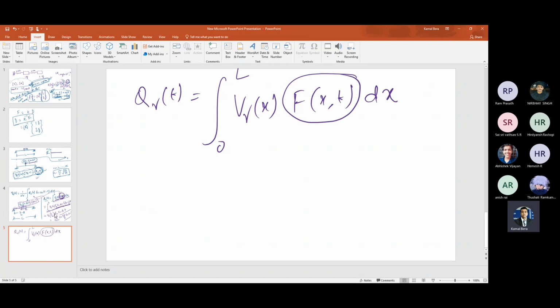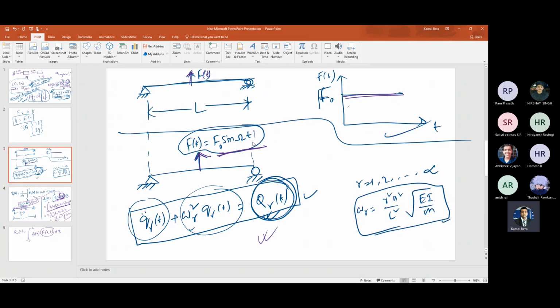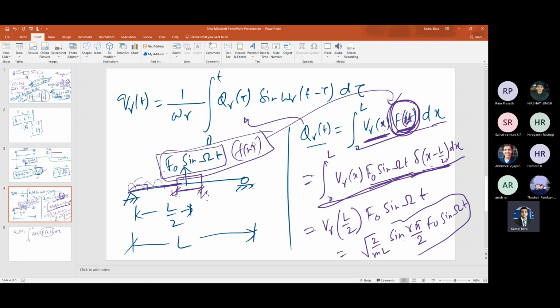Now, I have discussed the point loads, right? Which is just acting at a point. So that's why I represented it in terms of the Dirac delta function: F naught sin omega t Dirac delta of x minus L by 2. This is the mathematical representation. So the integration is very simple. Actually, you don't have to do the integration. It is nothing but Vr at x equal to L by 2, whatever the function of x coming here, evaluated at L by 2.